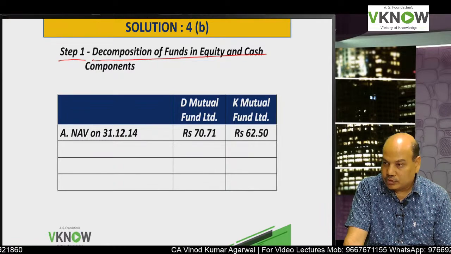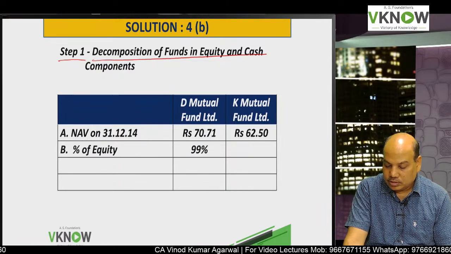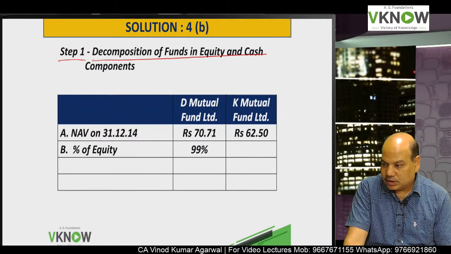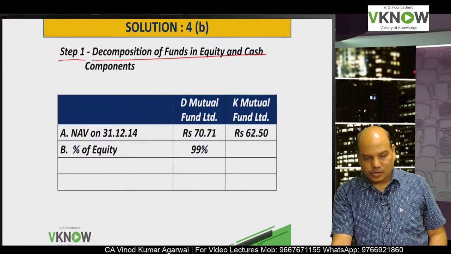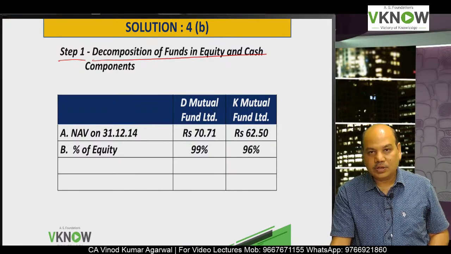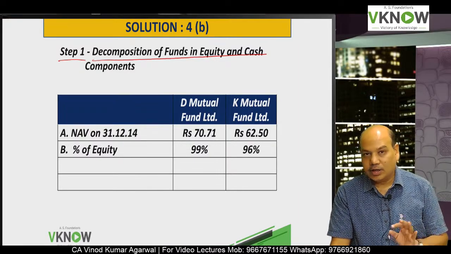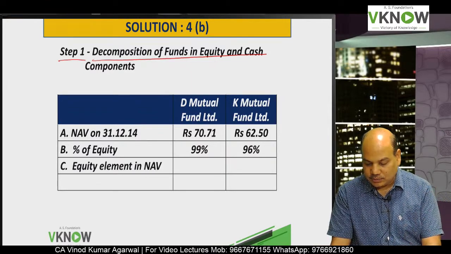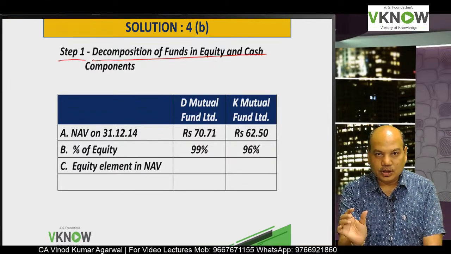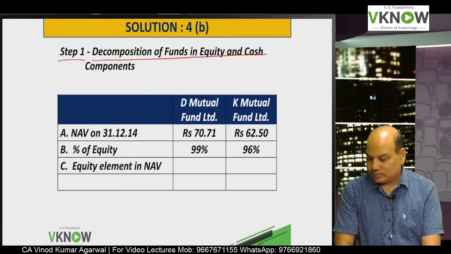70.71, 62.50, less percentage of equity. How much is equity? 99%. How much is equity in K? 96%. So can you find out the equity element in NAV?